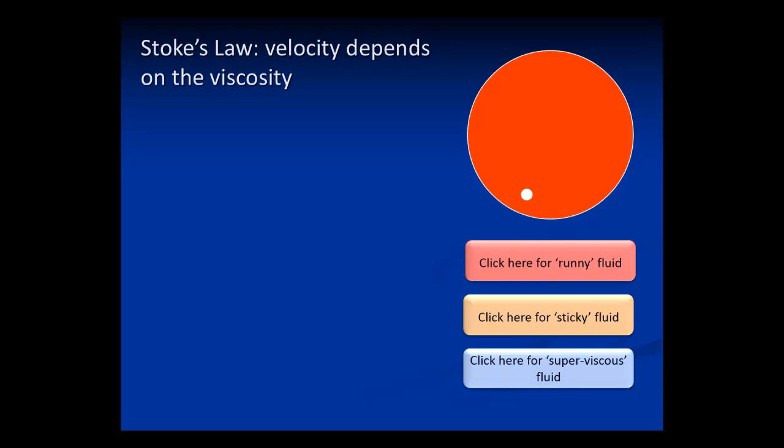Stokes' law simply says that the rate of rise of the bubbles depends on the viscosity. This ought to make sense. Just like with expansion, the bubble can only rise if the magma accommodates it by moving out of the way, and the viscosity describes how easily the magma can do that. Again, click on the buttons to see how bubbles rise in runny, viscous, and superviscous magmas.